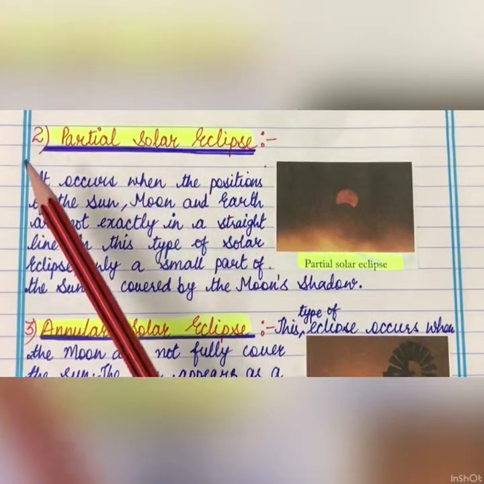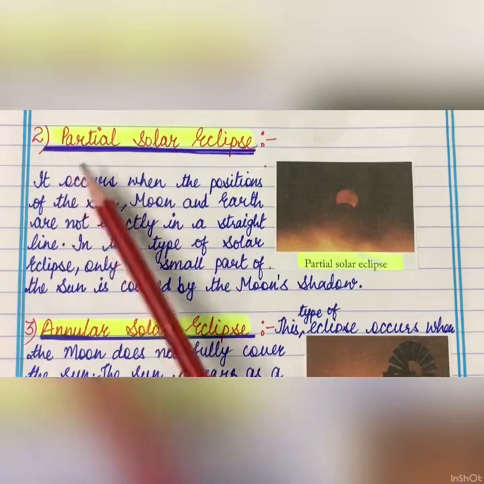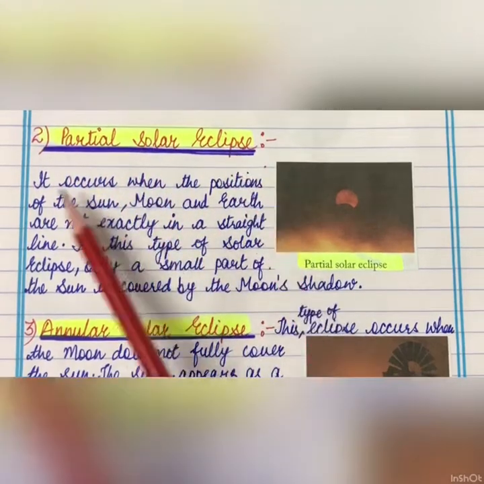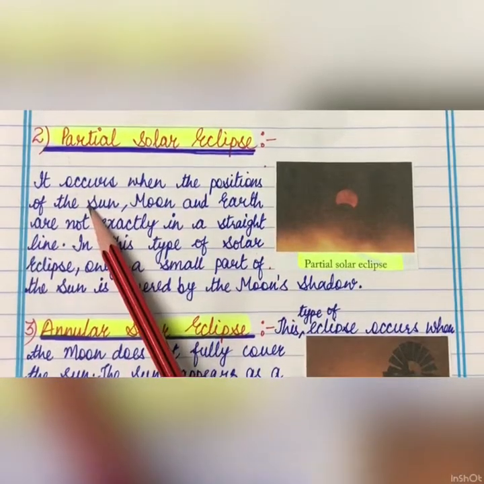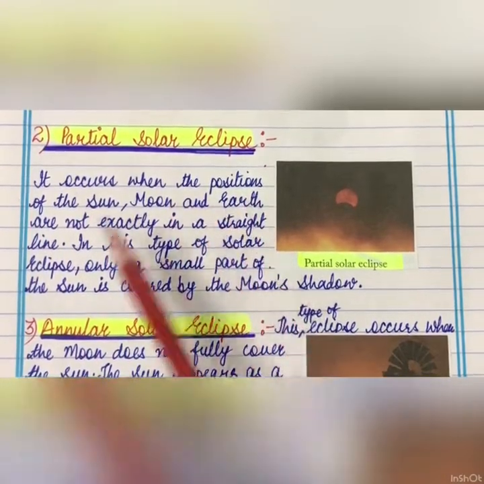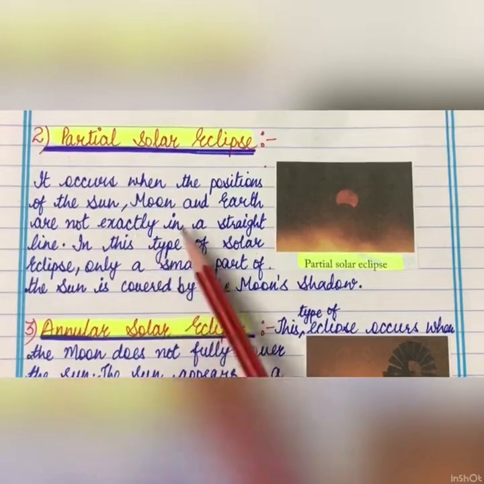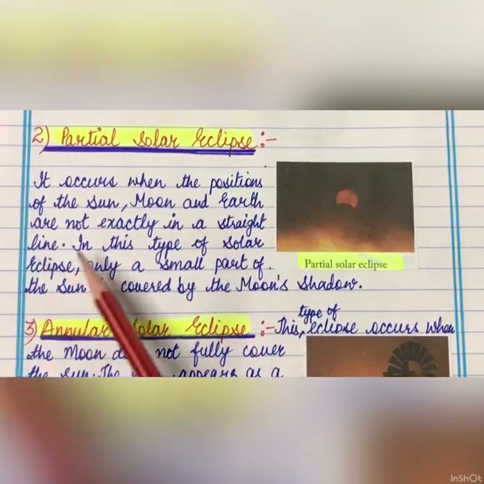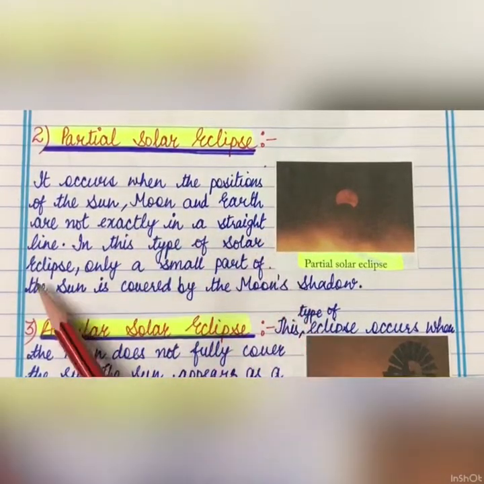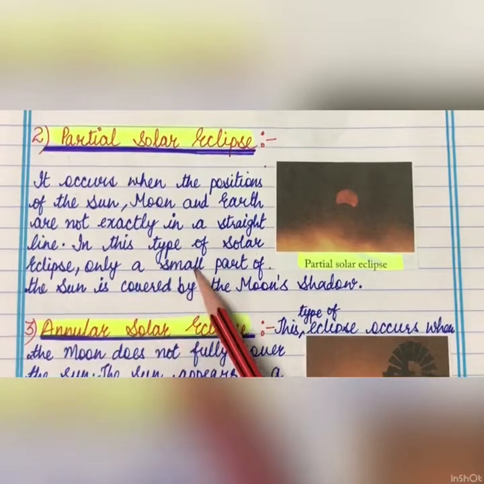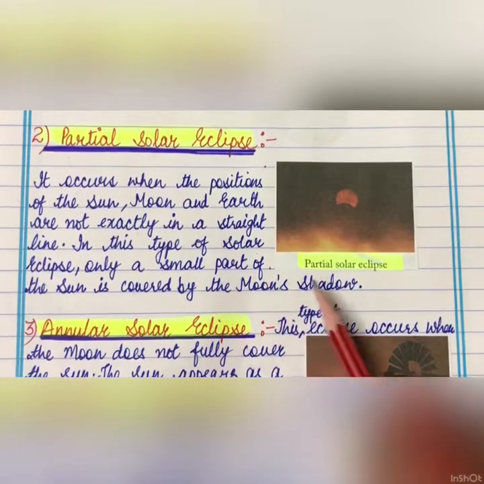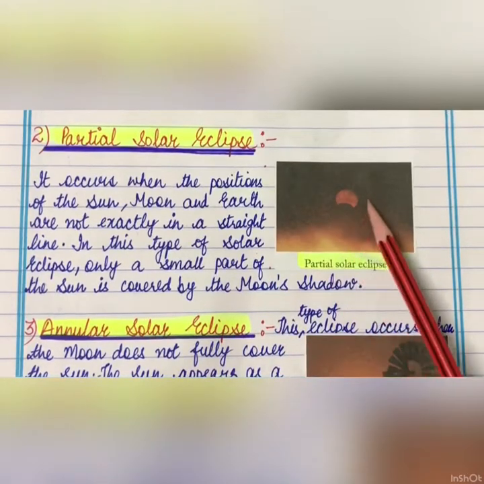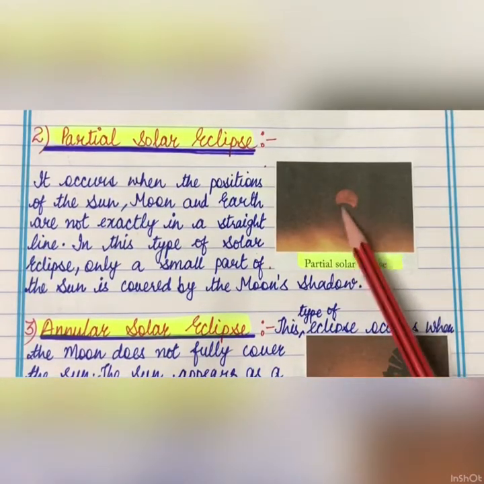Now we are going to discuss about the partial solar eclipse. It occurs when the position of the sun, moon and earth are not exactly in a straight line. In this type of solar eclipse, only a small part of sun is covered by the moon's shadow, as you can see in the given picture.